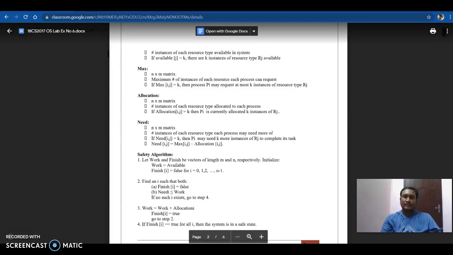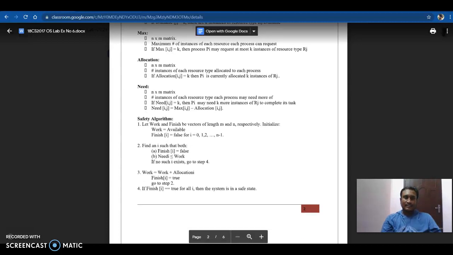If Max[i][j] equals k, then process Pi may request at most k instances of resource type Rj. Allocation is an n×m matrix giving the number of instances of each resource type currently allocated to each process. If Allocation[i][j] equals k, Pi is currently allocated k instances of Rj.